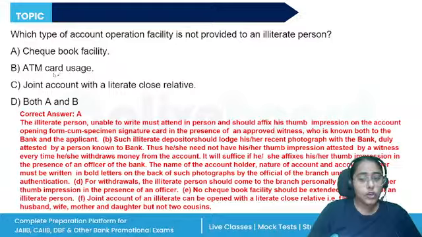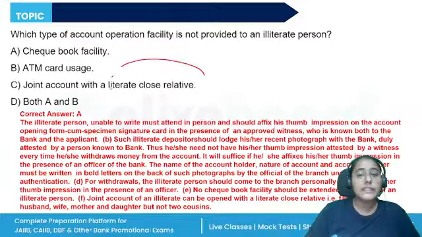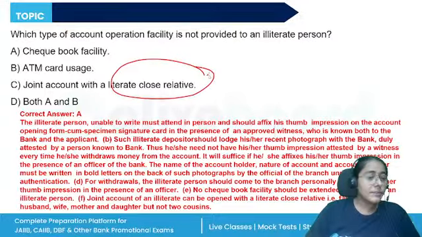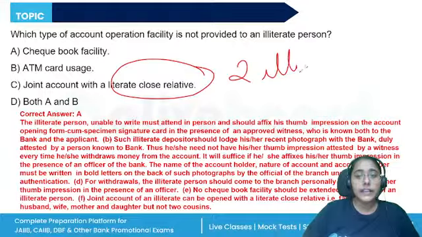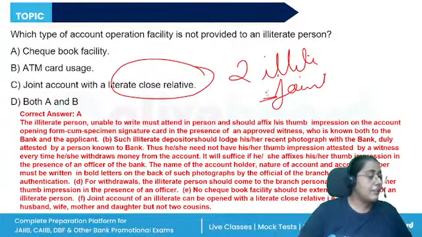All right. No checkbook facility should be given. Joint account of an illiterate can be opened with a close literate father, son, husband, wife. Even the account for two illiterates can be opened. Jointly, it will be operated and it will be held. Right? But a checkbook facility will not be granted.